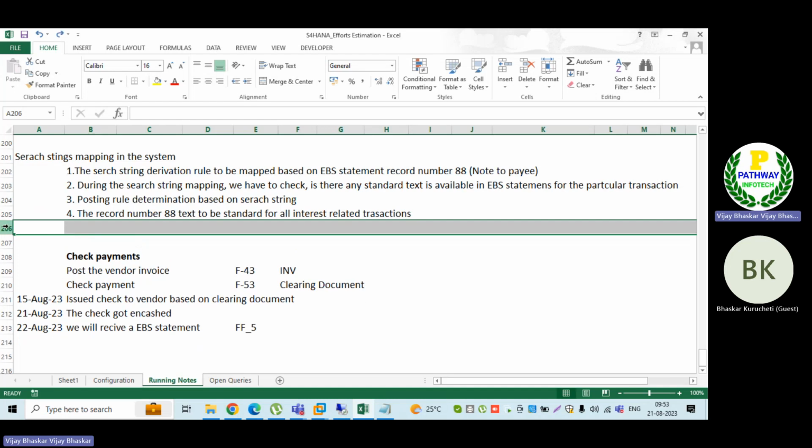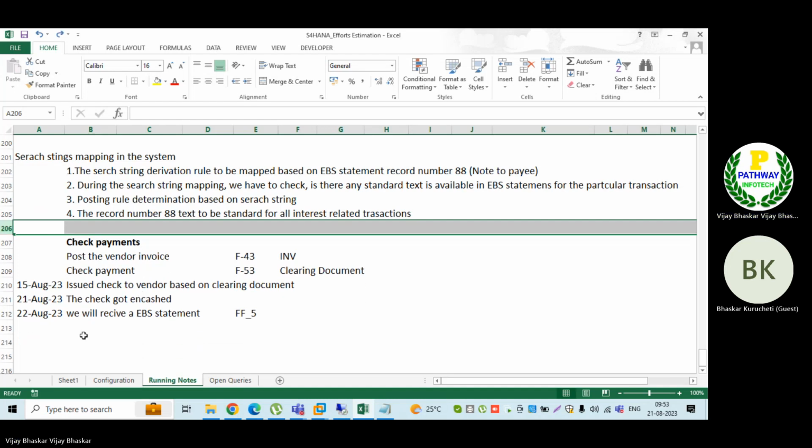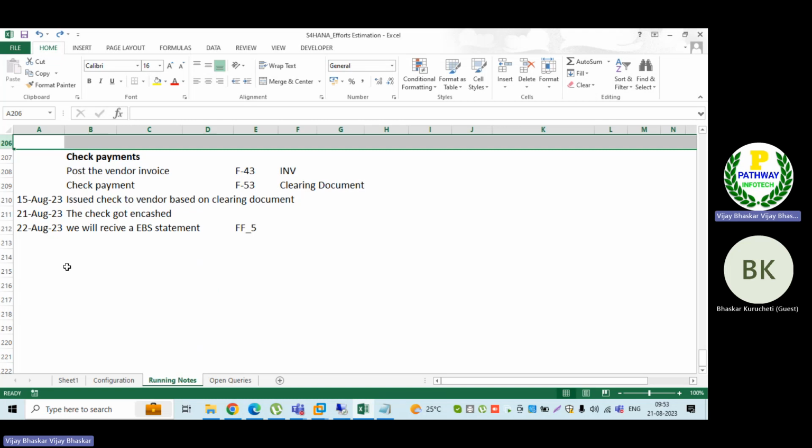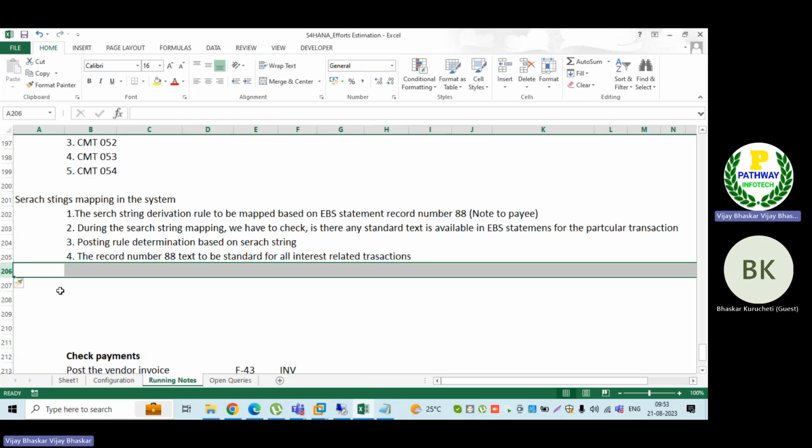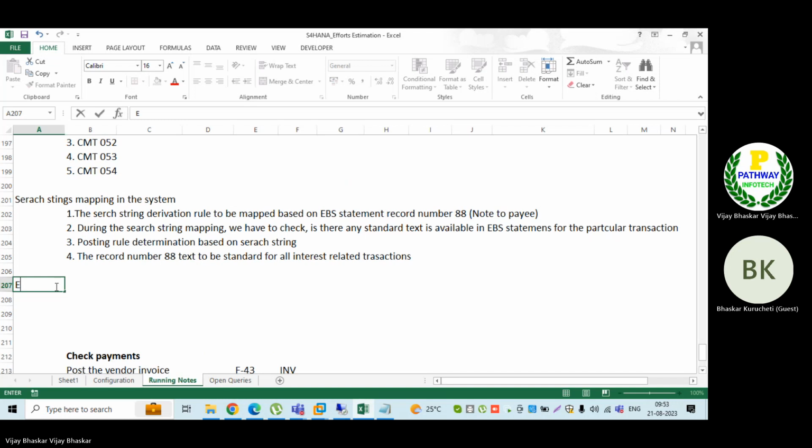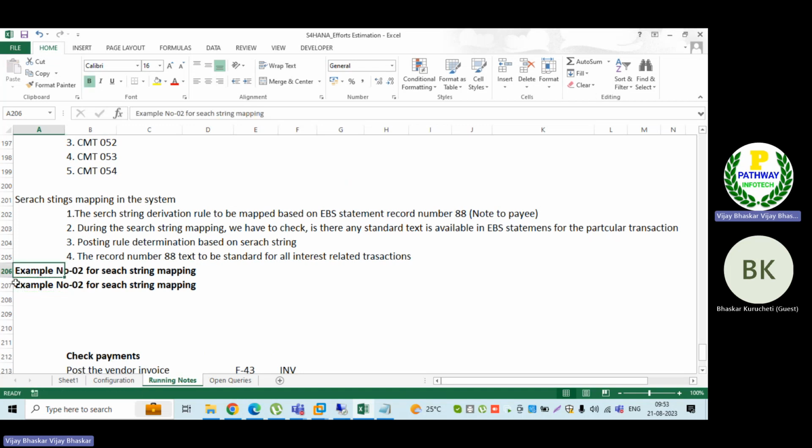Let me take this one here. Example number 2 for search string mapping. So now example number 1, what we have seen, was alternative posting rule determination.